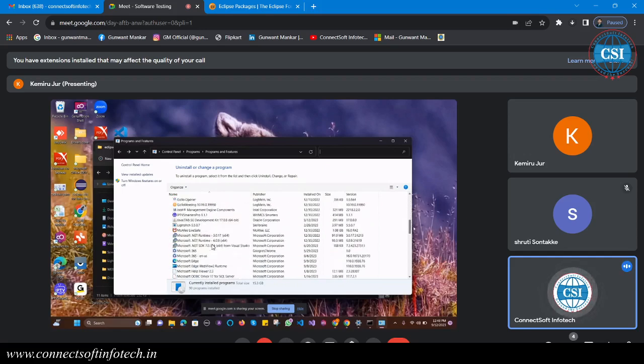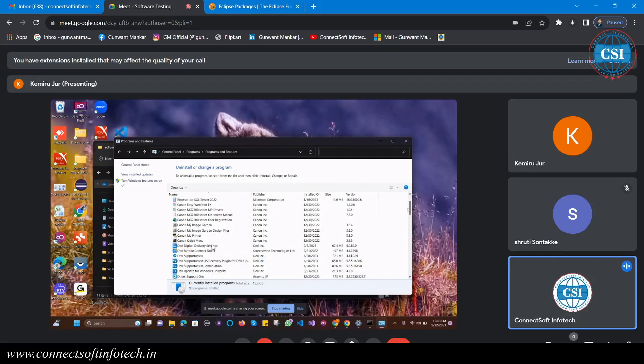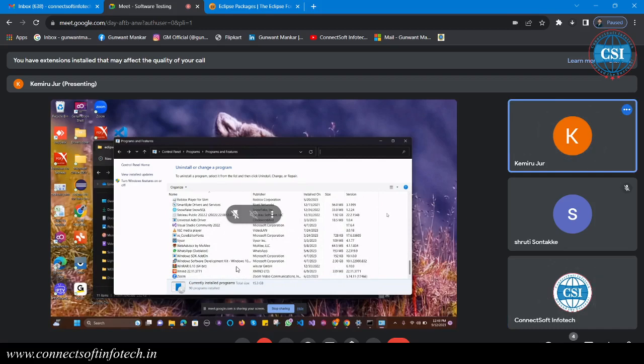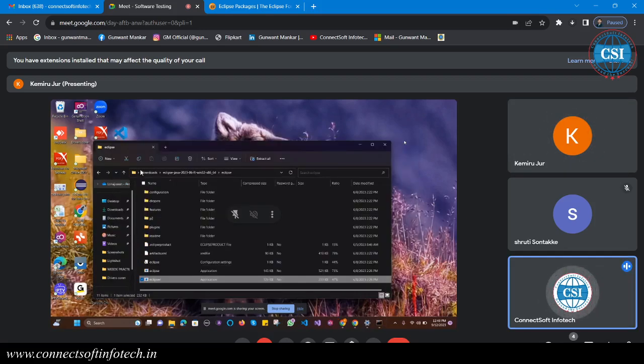A, B, C, D, E. After D, there will be, I think this is the installer package, that is not required. It's not available here. Maybe not available. So if you double click on this Eclipse, just double click on that one.